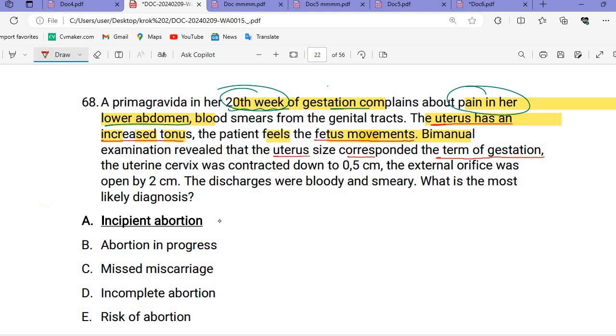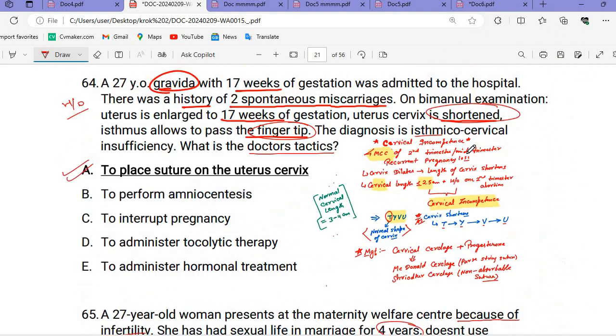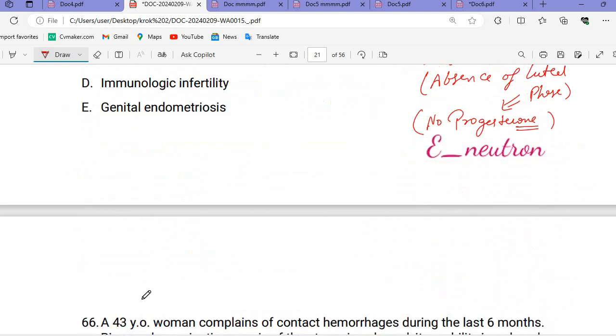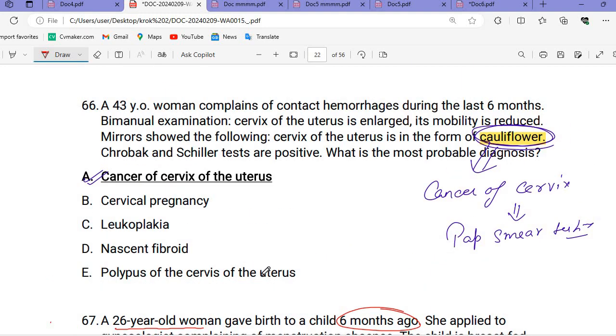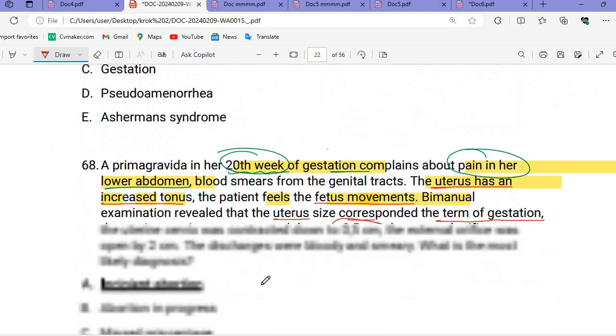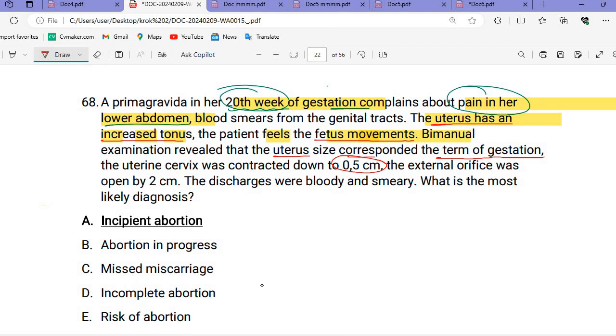The uterine cervix was contracted down to 0.5 centimeter. As I told you, as the cervix dilates, the cervix shortens. We just studied this: when the cervix dilates, the length of the cervix shortens. So here also the same happened. In this condition also, the uterine cervix was contracted down. The external orifice was opened by 2 centimeter.